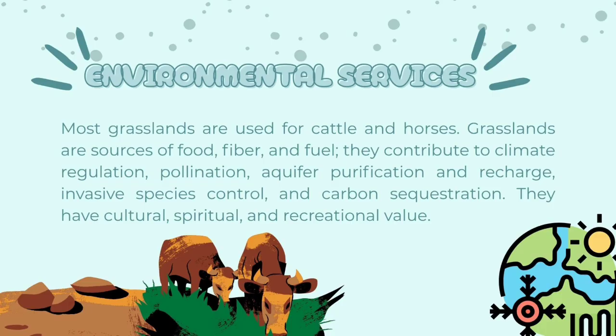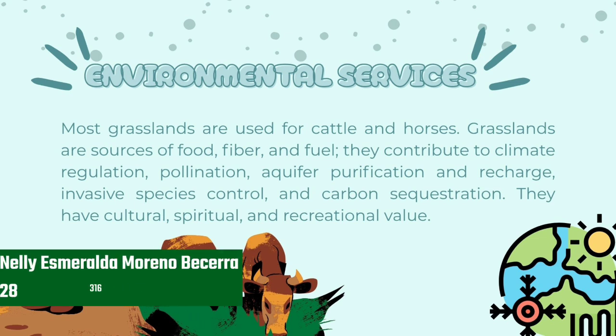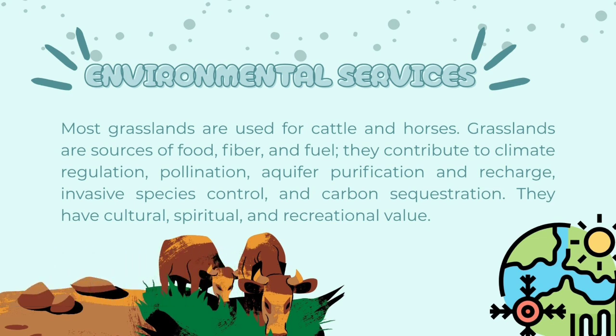Environmental services. Most pastureland is used for grazing horses. Pastureland is a source of food, fiber, and fuel. They contribute to climate regulation, pollination, aquifer purification, invasive species control, and carbon sequestration. They also have cultural, spiritual, and recreational value.